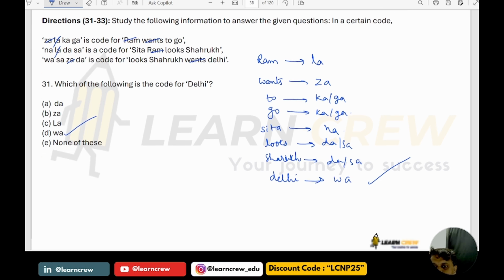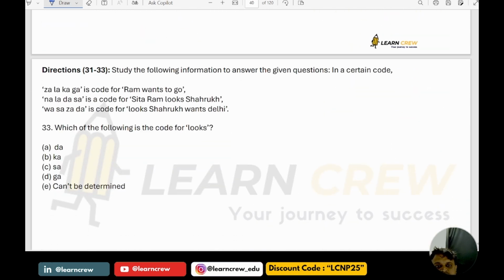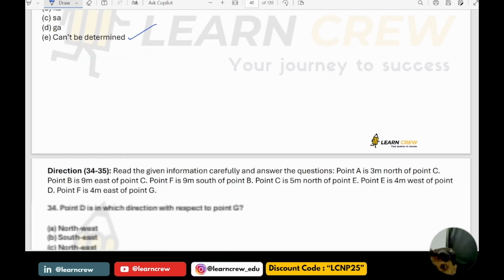Next, 32. Which of the following is the code for Sita? Sita is NA. Next, which is the code for looks? Looks can be, as I already told you, DA or SA. You cannot say any one, so the answer is cannot be determined.